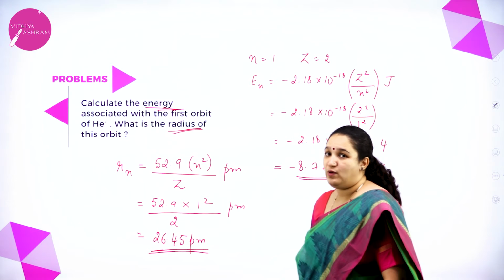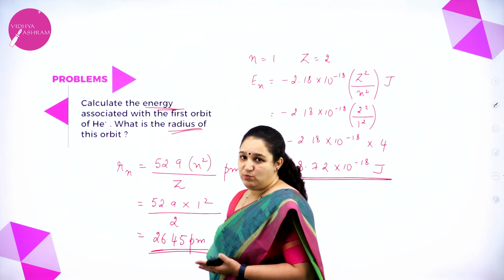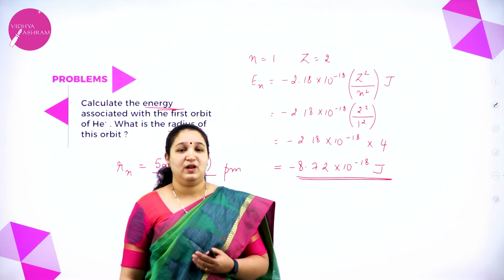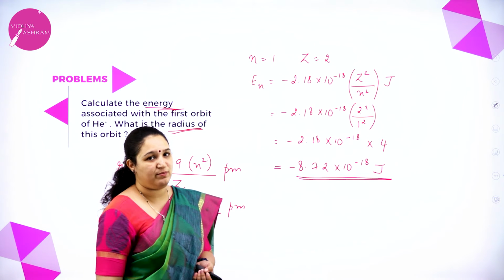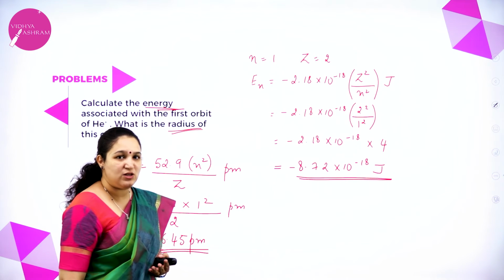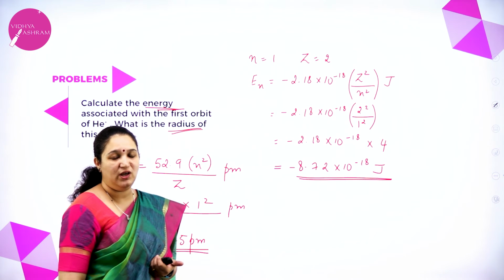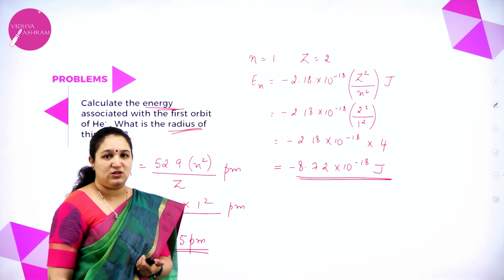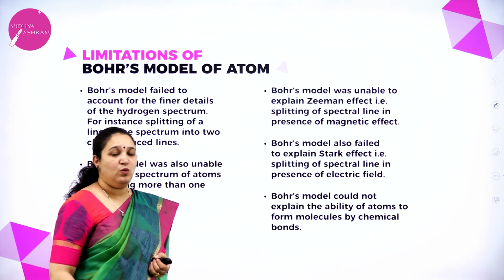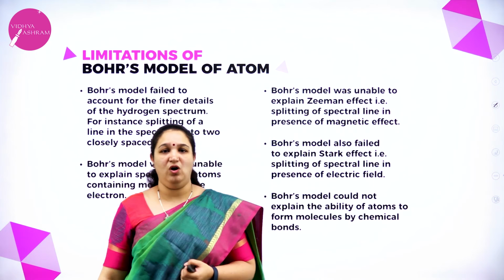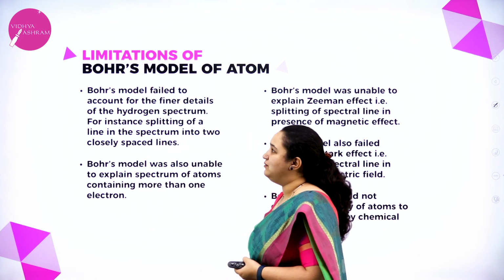Okay, I hope you have understood what is Bohr's atomic model, how did we explain the line spectrum based on that, and some of the formulas also we have got, that is for the energy as well as the radius. Okay, next we will see what are the limitations of Bohr's atomic model.